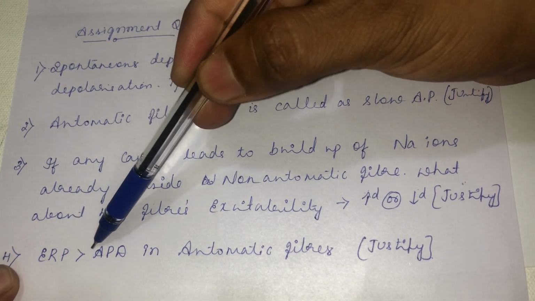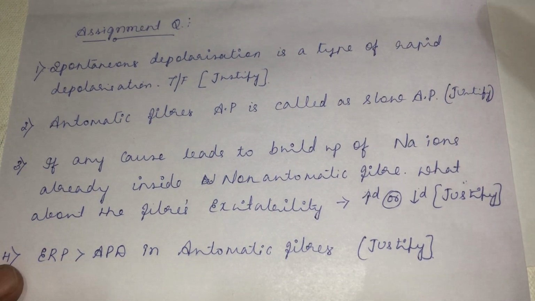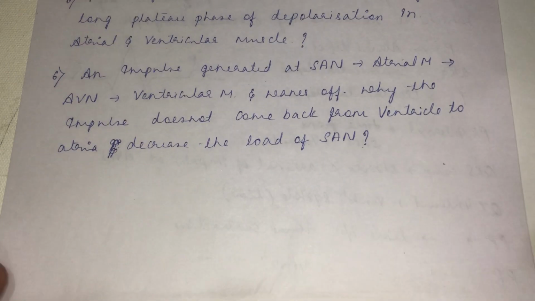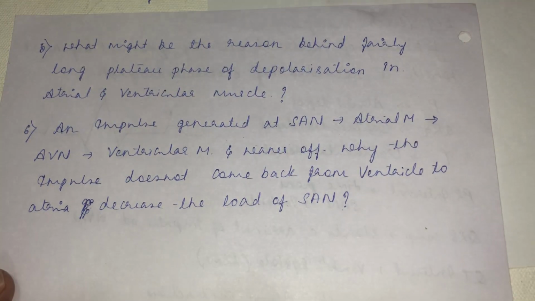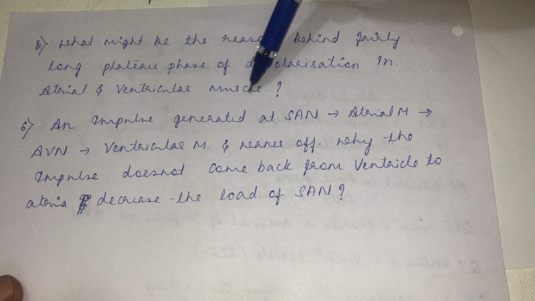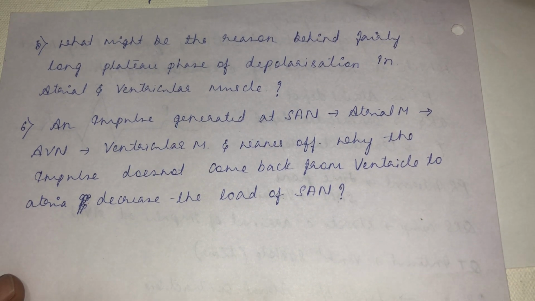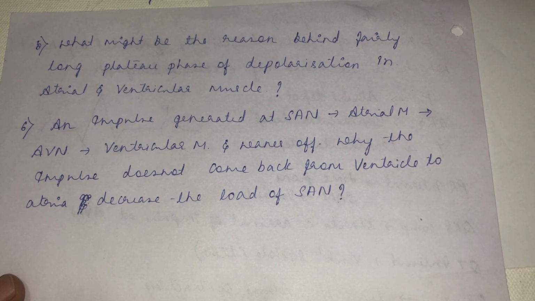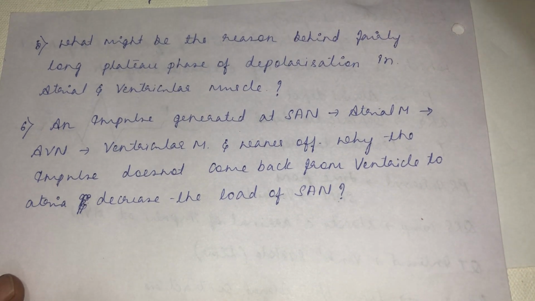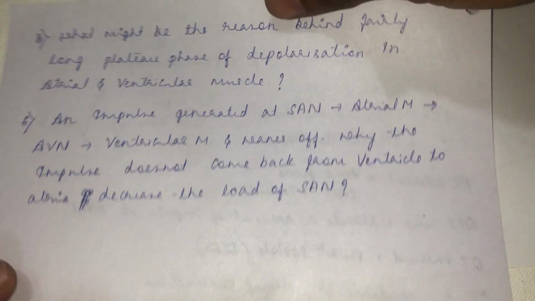Effective refractory period is more than the action potential duration in an automatic fiber. Justify. So you justify your answer for this true statement. Then what might be the reason behind the fairly long plateau phase of depolarization in atrial and ventricular muscle, in a non-automatic fiber? In a non-automatic fiber you have seen a plateau phase 2 depolarization. What is the necessity of that phase 2 depolarization, where there is an influx of calcium ions? In an automatic fiber, you don't find that, right?